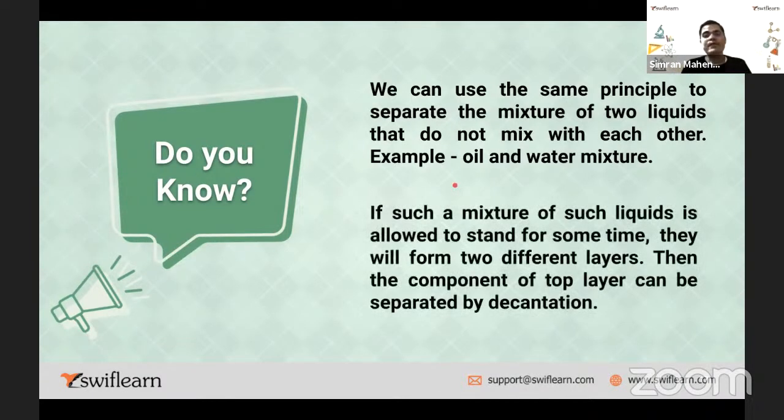So if such a mixture of liquids is allowed to stand for some time, then they will form two different layers. Then the component of the top layer can be separated by decantation. Is that clear? Decantation is clear? Any doubt? Very good. Thank you.